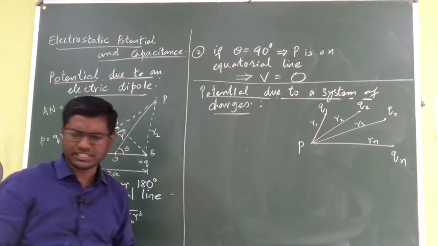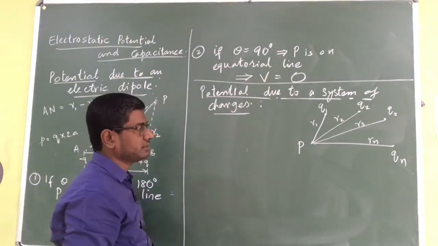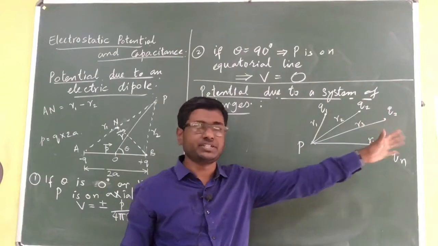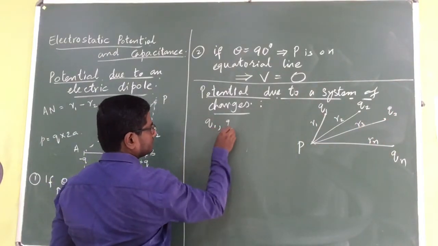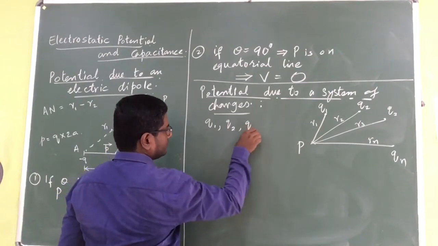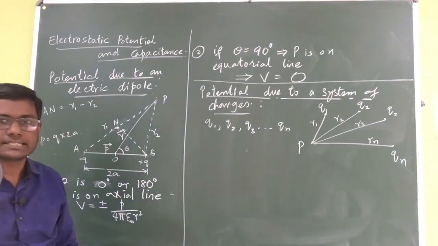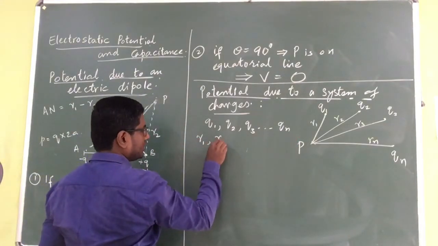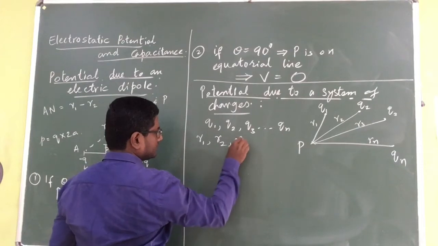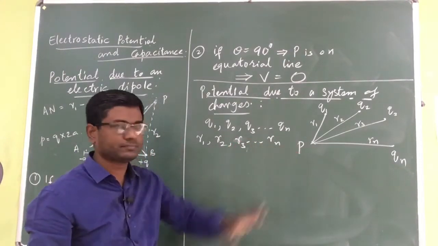Now, just for simplicity, describe the diagram. What does the diagram contain? Consider a system of charges containing charges Q1, Q2, Q3 up to Qn, at distances R1, R2, R3 up to Rn from a point P.